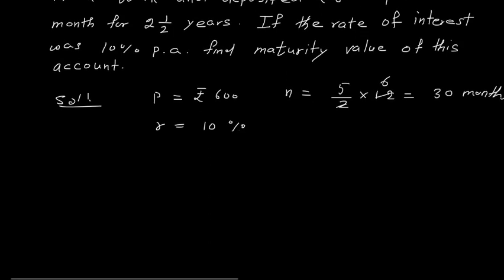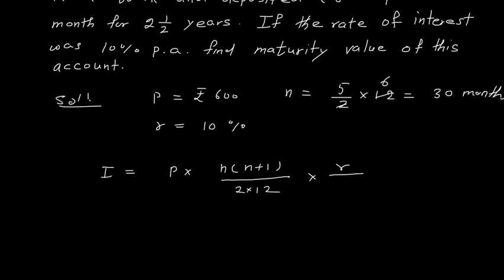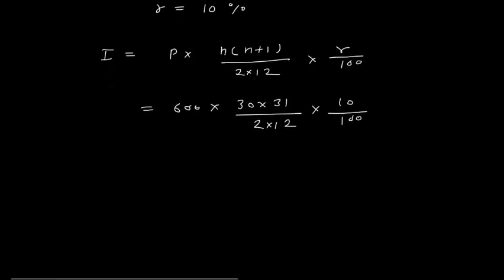So first you will calculate interest. The formula is P into n into n plus 1 divided by 2 into 12 multiplied by R upon 100. This is the formula. So P is 600 into n is 30, n plus 1 will be 31 upon 2 into 12 into rate is 10 upon 100. So here we cancel this 0 and this 0.